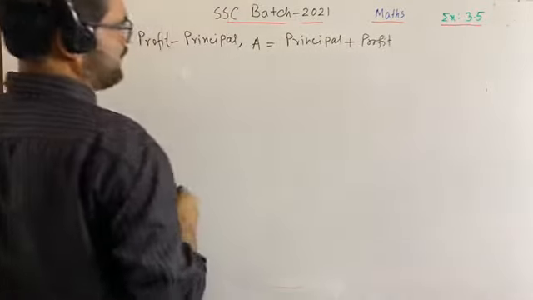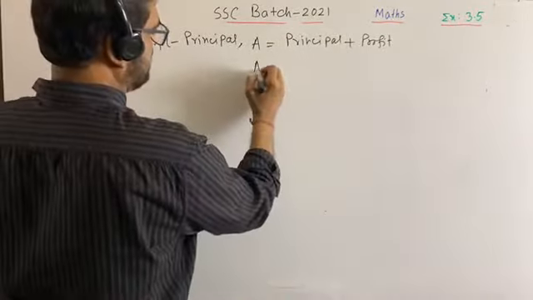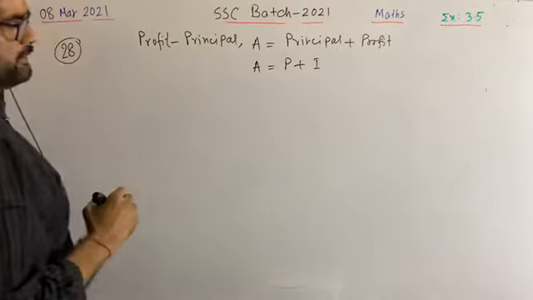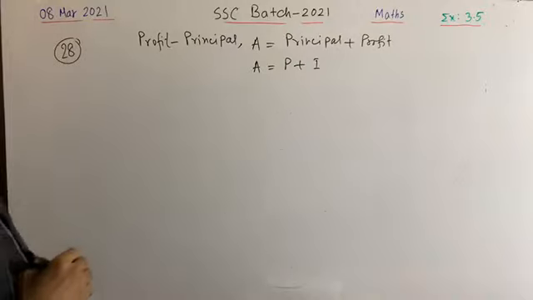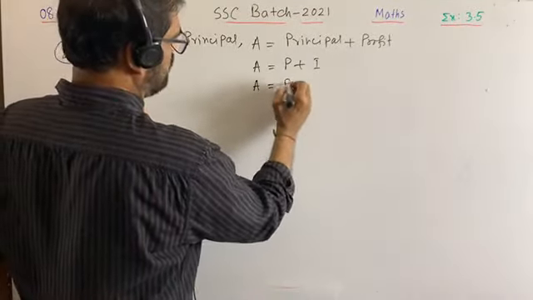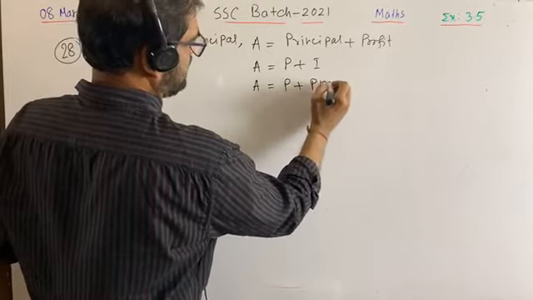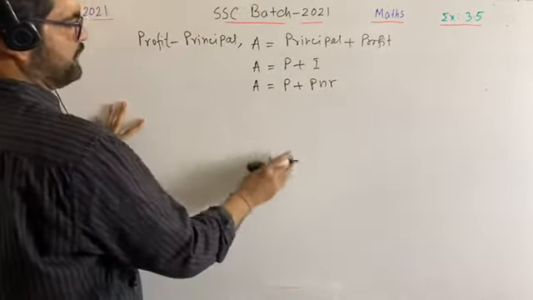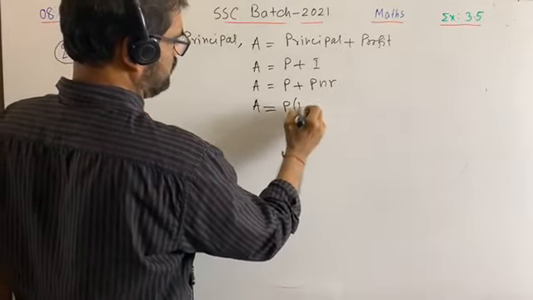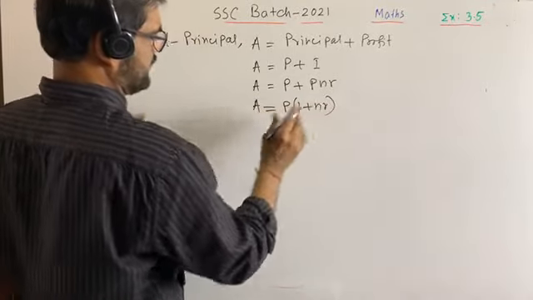We all know it, right? So that means A is equal to P plus I. Please try to understand. Okay. That means A is equal to, what is I? I means PNR. So we are getting A is equal to P into 1 plus NR.